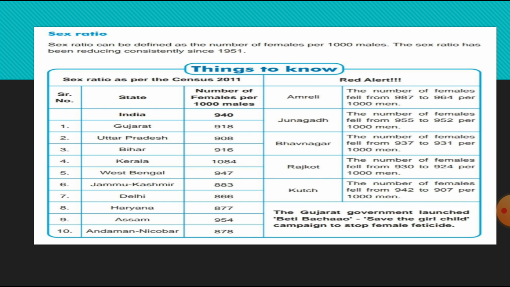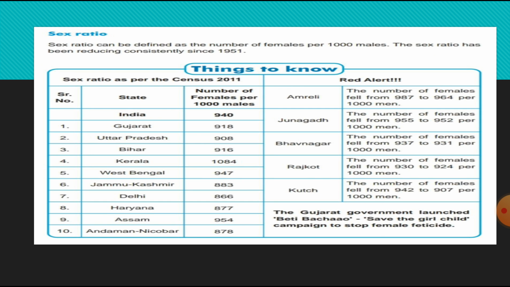India 940, Gujarat 918, Uttar Pradesh 908, Bihar 916, Kerala 1184, West Bengal 947, Jammu Kashmir 883, Delhi 866, Haryana 877, Assam 954, Andaman Nicobar 878.